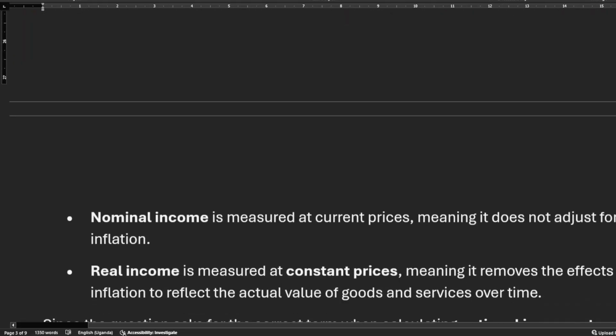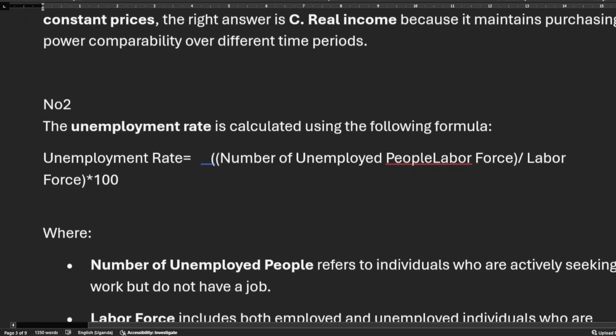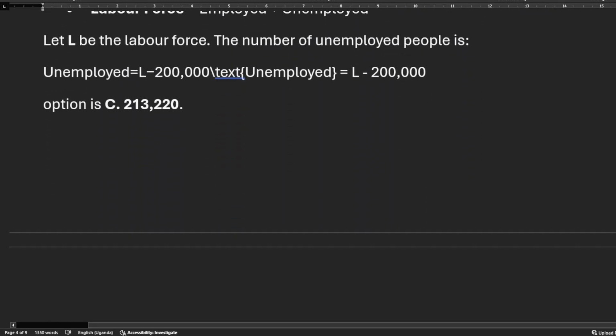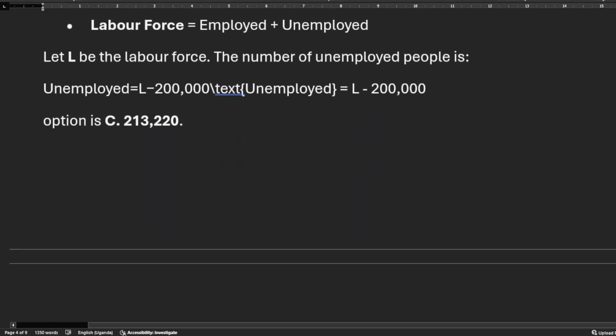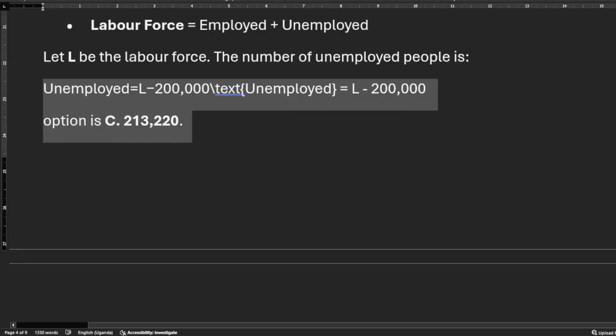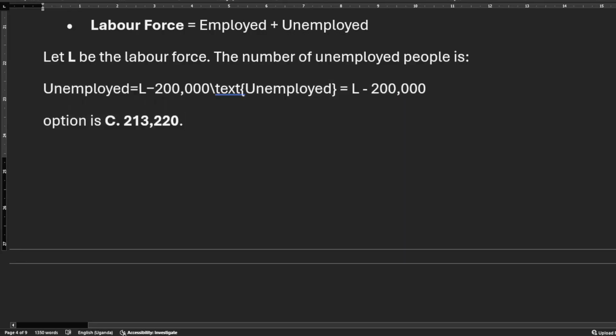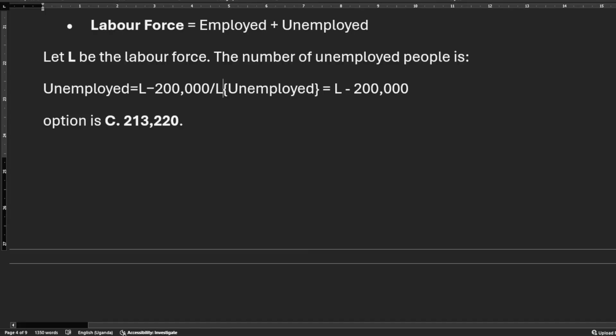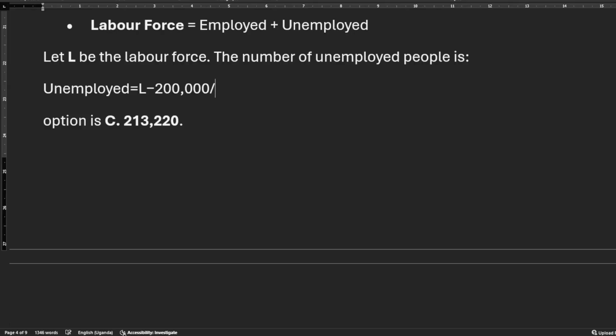So here I had some explanation. I'm going to put this in the link, so download and see how I did this, especially for this number which needs a calculation. This one is out of L, then times 100.